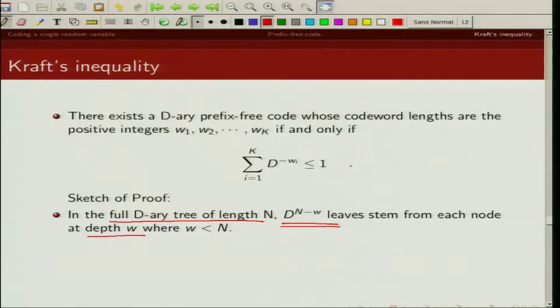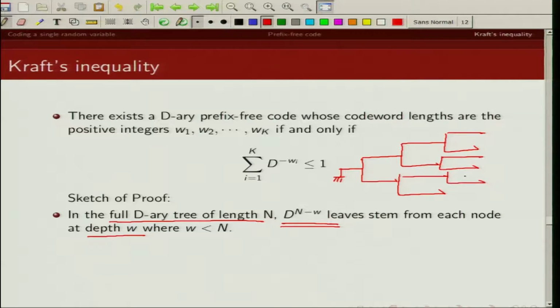We can see this. Let's just draw a binary tree of depth 3. This is a full D-ary tree of length 3, and these are my 8 leaves.